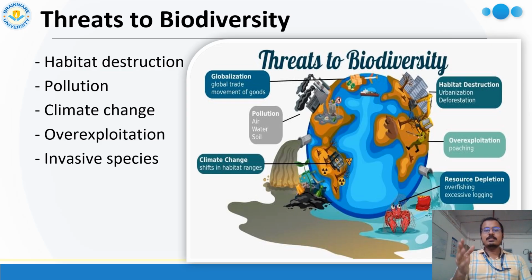So let me repeat this. Habitat destruction means our habitats, meaning living areas, are destroyed. Here 'our' is not only for humans, but for all living organisms. Second is pollution, very common for everyone. Climate change means weather change, and then over exploitation and invasive species.